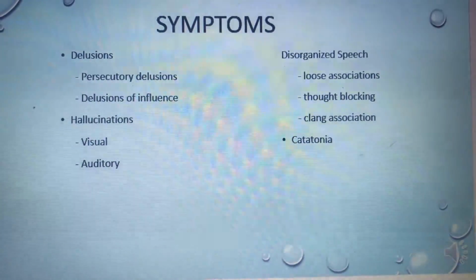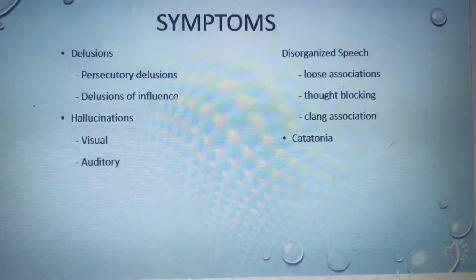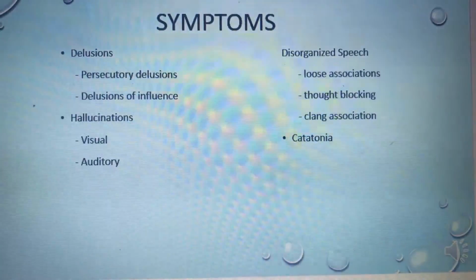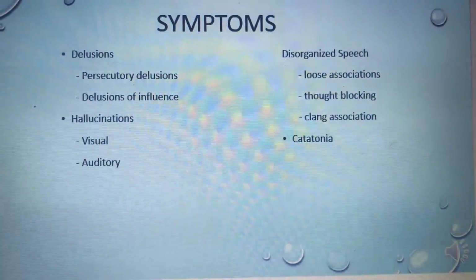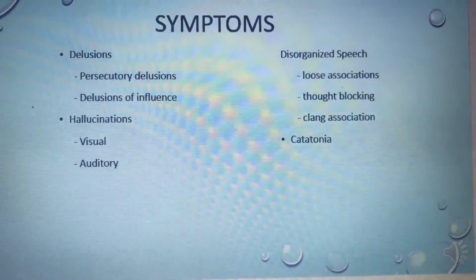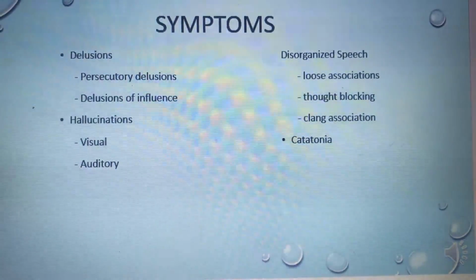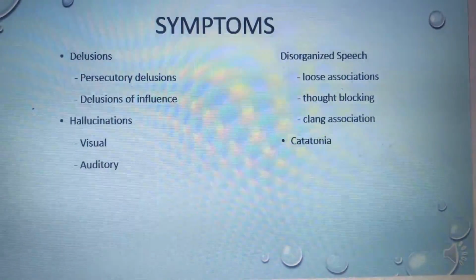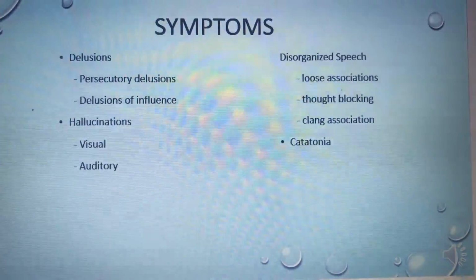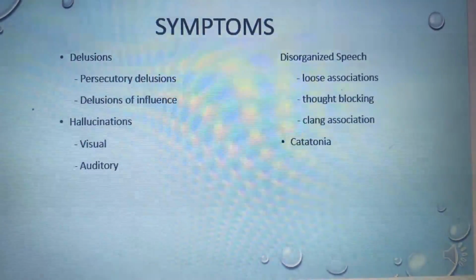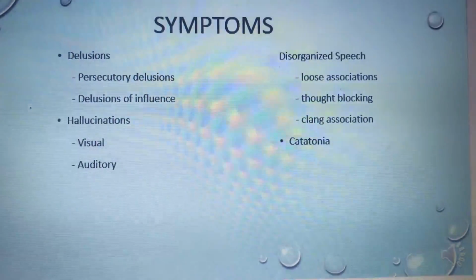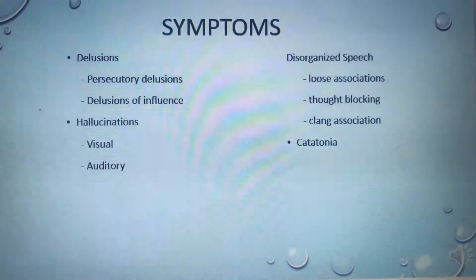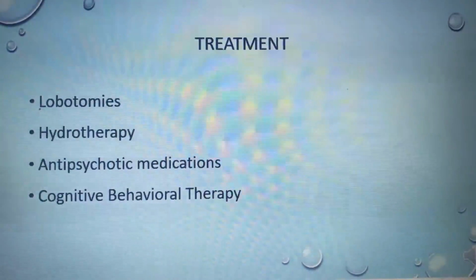There's also disorganized speech. One is loose associations. This is when thoughts have little or no logical connection to the next thought. So when someone is speaking, their two sentences don't go together. They're just not flowing. Also, thought blocking, which is unusually long pauses in their speech during conversations. There's also clang association, which is when their speech involves words that sound alike rather than have meaning. So someone might use boat and coat in the same sentence, but it just doesn't make sense. There's also catatonia, which is when someone is awake but unresponsive to certain stimuli.